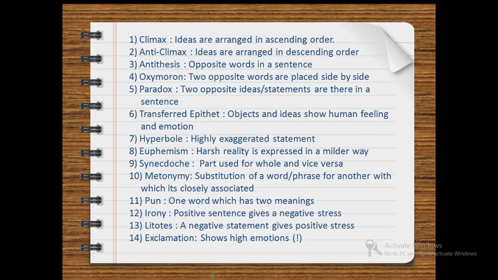We will now have a quick recap of the figures of speech that we studied. First, climax. In this, ideas are arranged in ascending order. Anticlimax, ideas are arranged in descending order. Antithesis, opposite words are there in a sentence. Oxymoron, two opposite words are placed side by side in a sentence. Paradox, two opposite ideas or statements are there in a sentence.